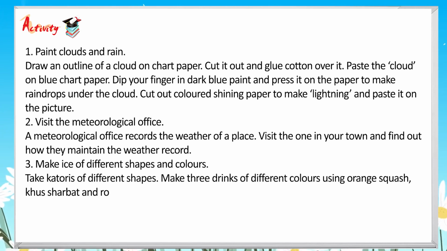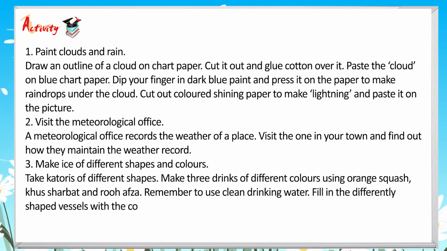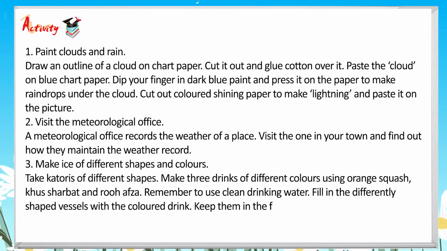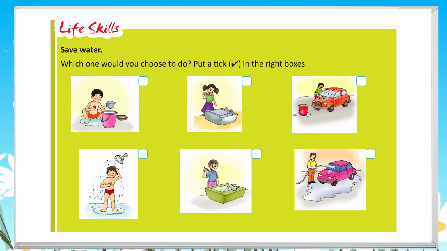3. Make ice of different shapes and colors. Take katoris of different shapes. Make 3 drinks of different colors using orange squash, khas sharbat and rooh afza. Remember to use clean drinking water. Fill in the differently shaped vessels with the colored drink. Keep them in the freezer for 3 to 4 hours. Enjoy your ice lollies.